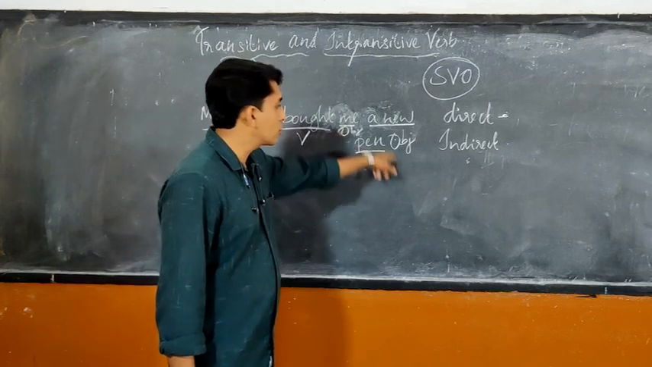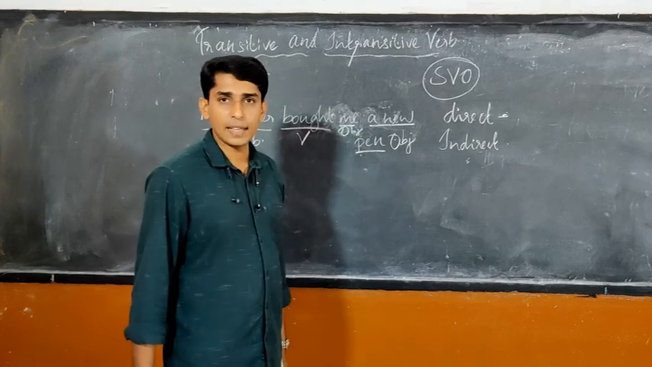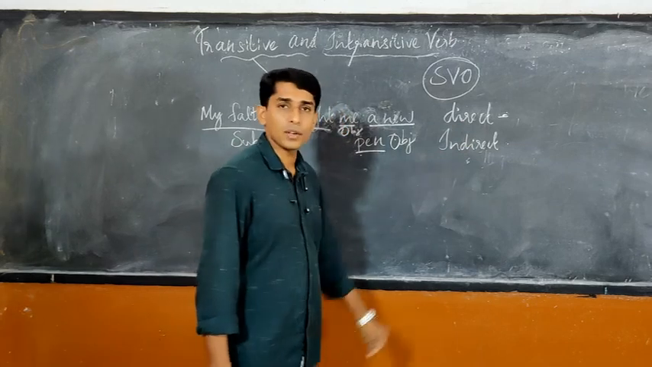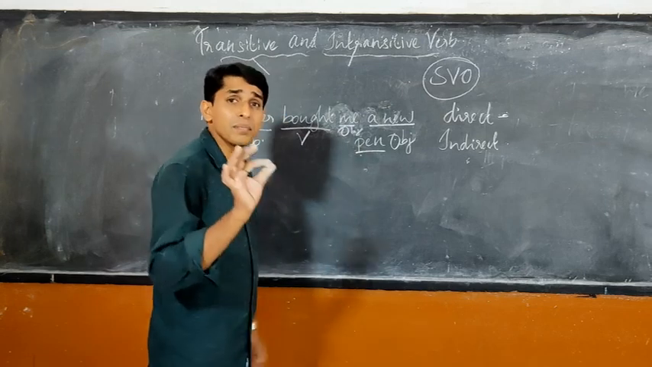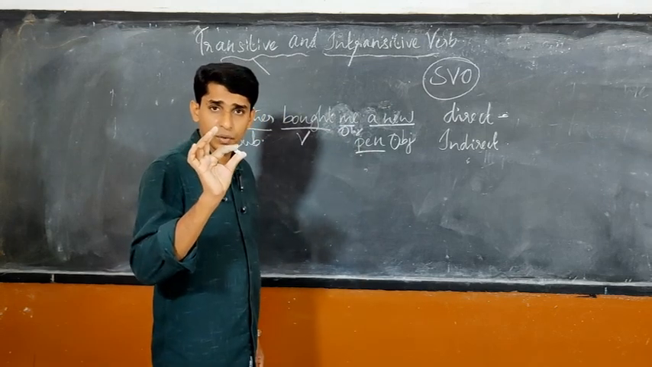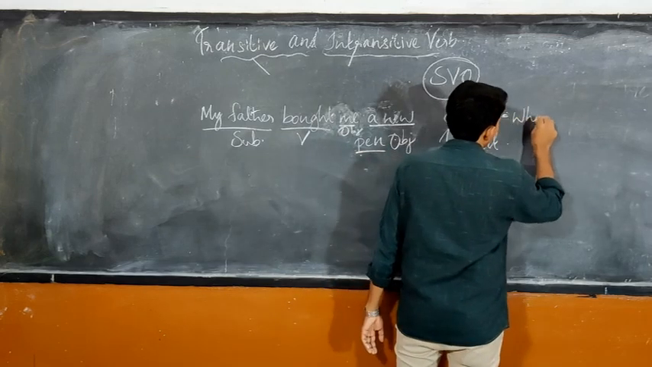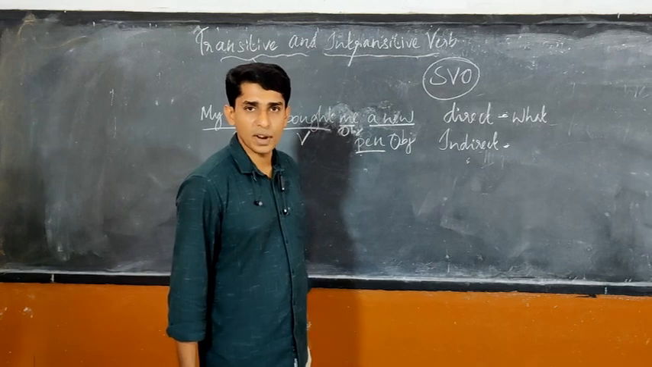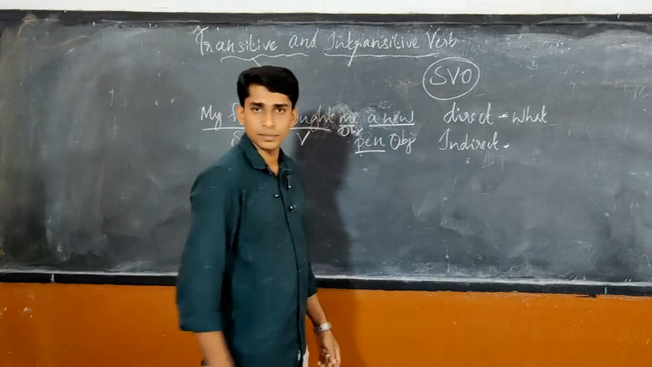Dear children, when there are two objects like this, one will be called direct, the other one will be called indirect. How to find out? There is a simple method. Ask the question what? Always the answer to the question will be direct.